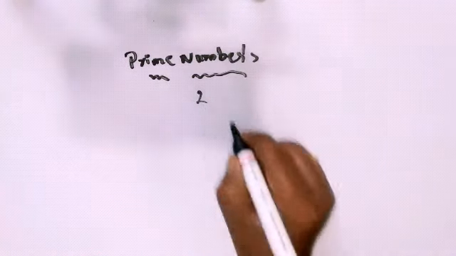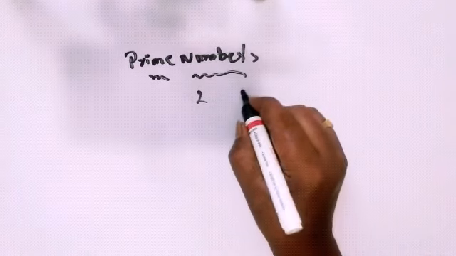Prime numbers are nothing but numbers which are divisible by 1 or itself. That means a prime number will have only two factors, either 1 or itself. Let's see how they actually work. Prime numbers have only two factors, so let's check for 2.